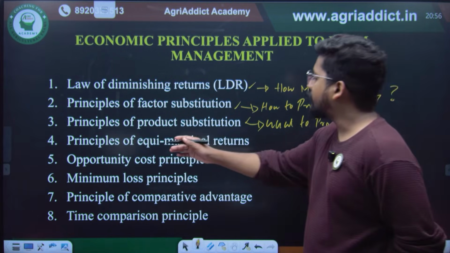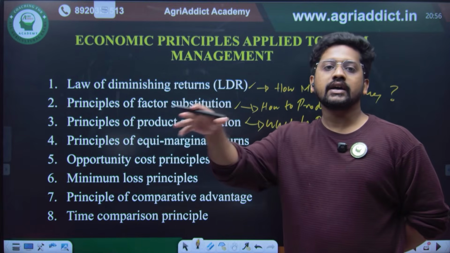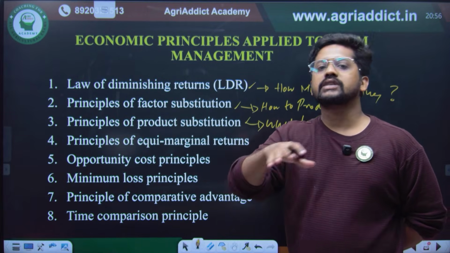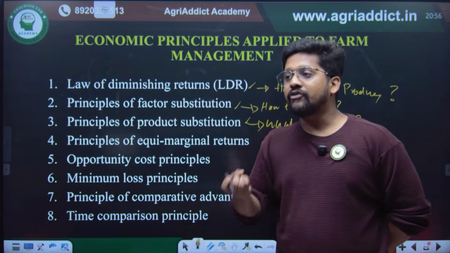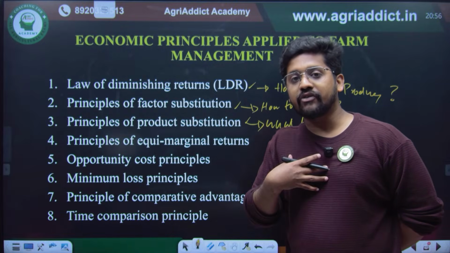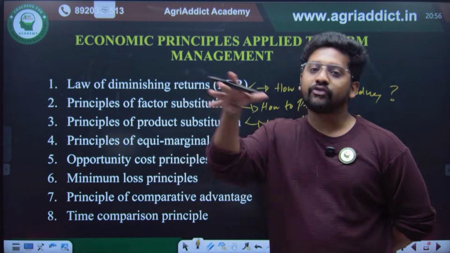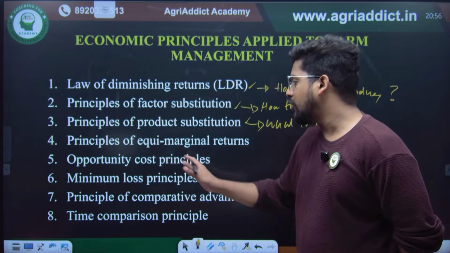Then there is the principle of equimarginal returns, how actually the resources are allocated between different crops that I have selected under the 5 acres of land. Then there is the opportunity cost principle. If I am giving 1 acre of additional land for a particular crop, what actually am I sacrificing, and whether that sacrifice is worth it for that allocation of the resource to a particular crop. That is the opportunity cost principle.